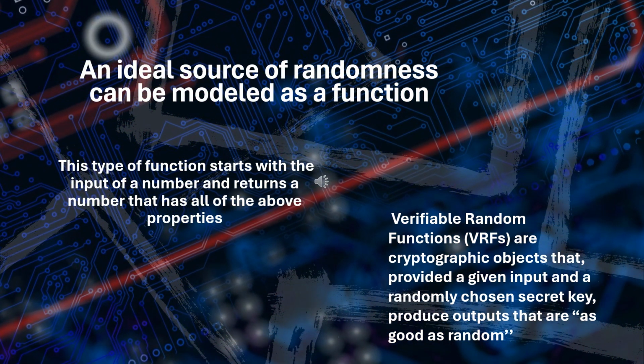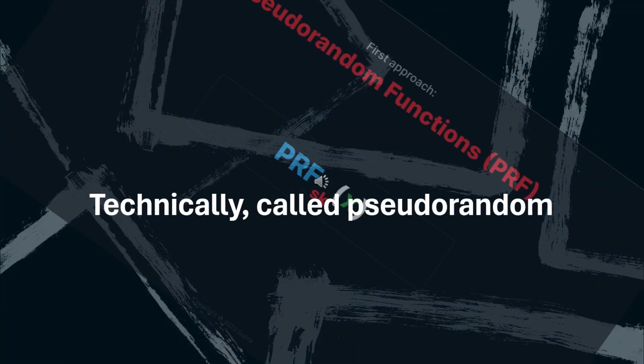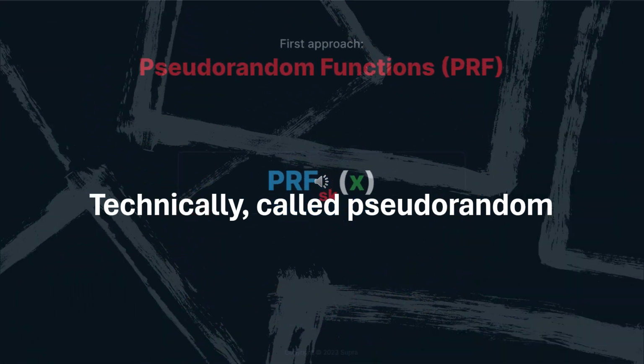An ideal source of randomness can be modeled as a function. This type of function starts with the input of a number and returns a number that has all of the above properties. Verifiable random functions, VRFs, are cryptographic objects that, provided a given input and a randomly chosen secret key, produce outputs that are as good as random. Technically, called pseudorandom.